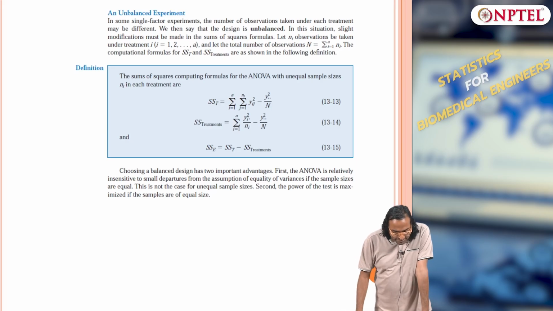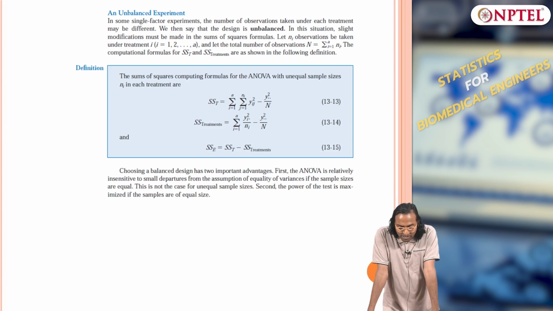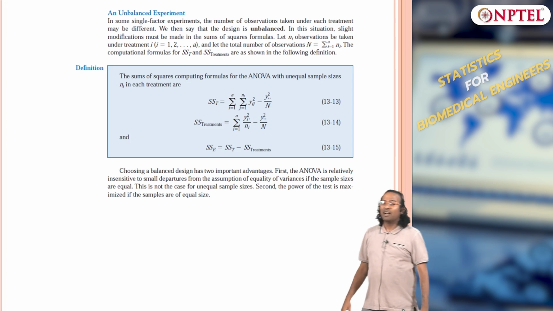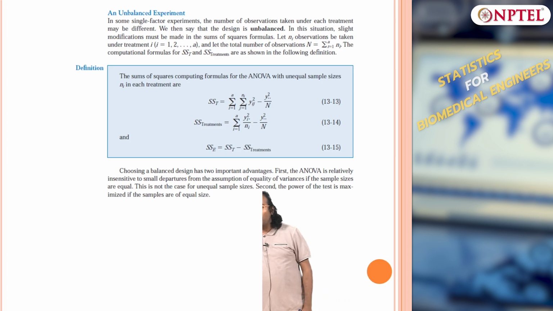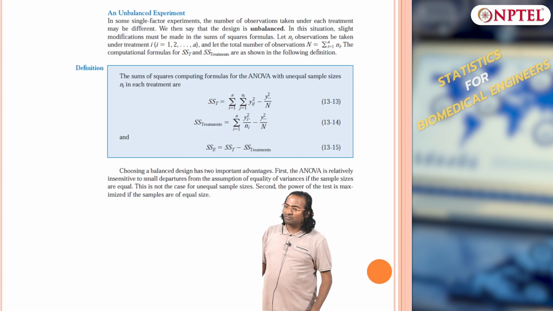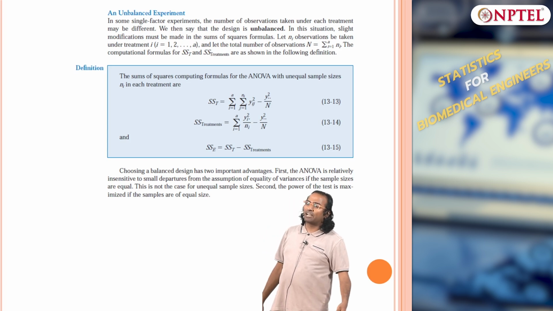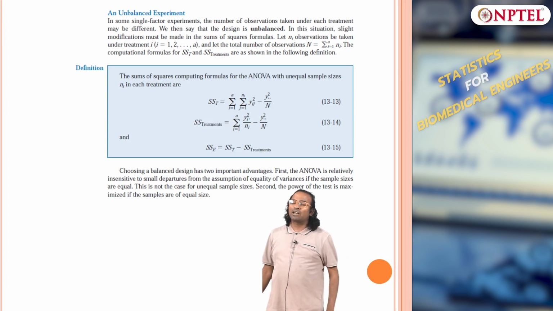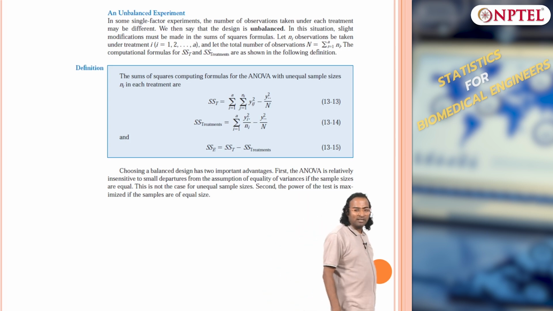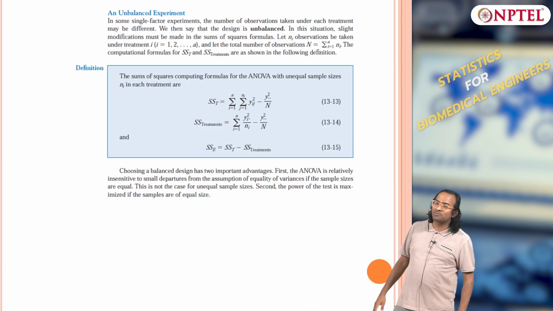So, whenever we have an unbalanced experiment, which is very common, you have different treatments, but the number of samples in each treatment will be different. You cannot exactly conduct 100 experiments for each treatment. Probably in one treatment you may only have 20 or 30; more people might have signed up for a different drug. So, you cannot always conduct a balanced experiment. Conducting an experiment is the most difficult part, and a balanced experiment is even more difficult.